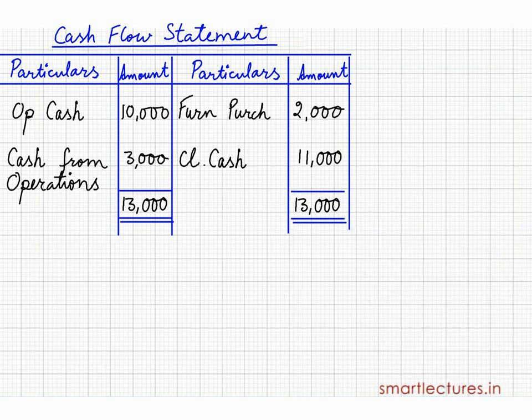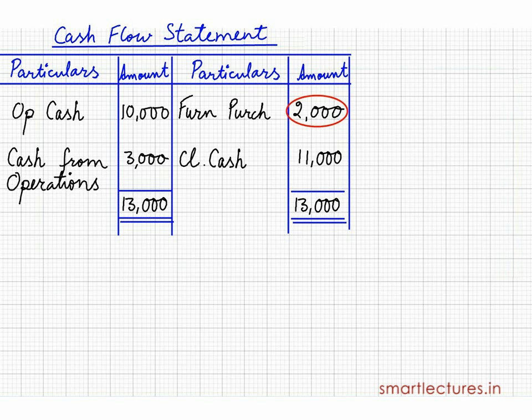This cash flow statement is clearly showing that there was inflow of cash from operating activities, that was 3,000, and cash lost in investing activity was rupees 2,000. That's why opening cash was 10,000 and closing cash is 11,000 rupees. There is a net inflow of cash of 1,000. So on one side, we have generated cash from operation 3,000, and on the other side, we have lost cash in investing activities, that is rupees 2,000.